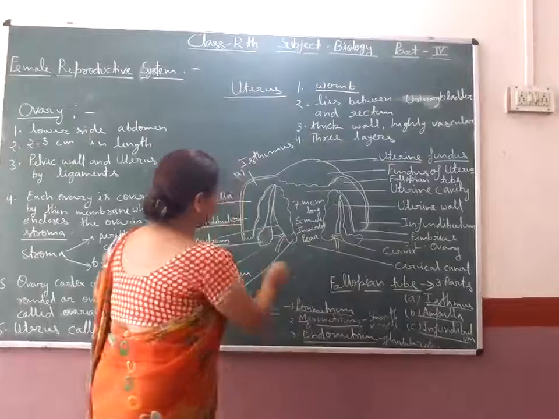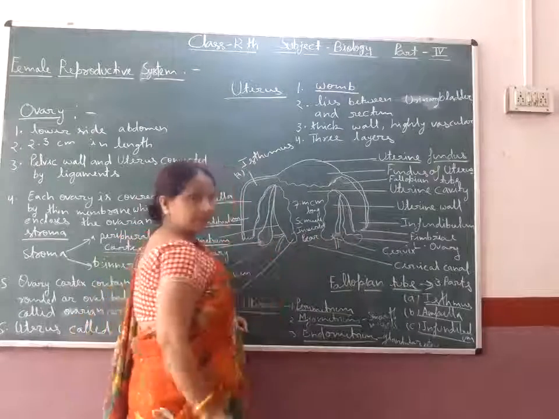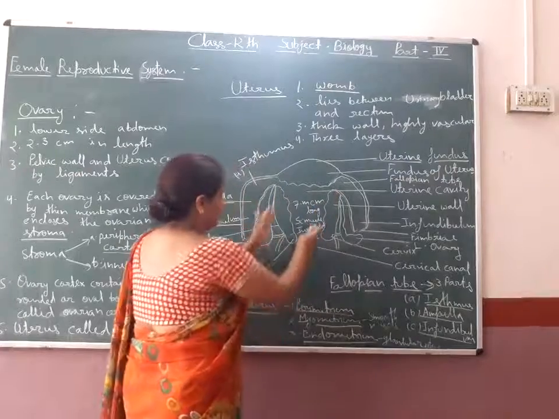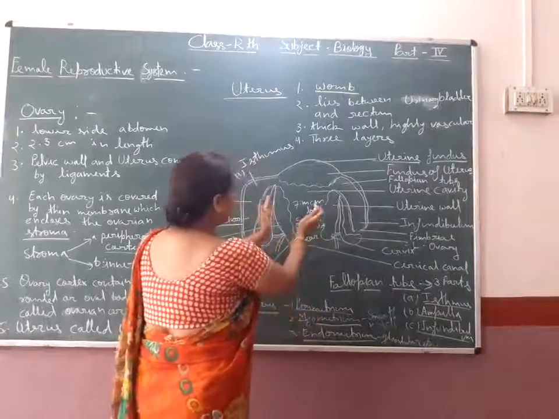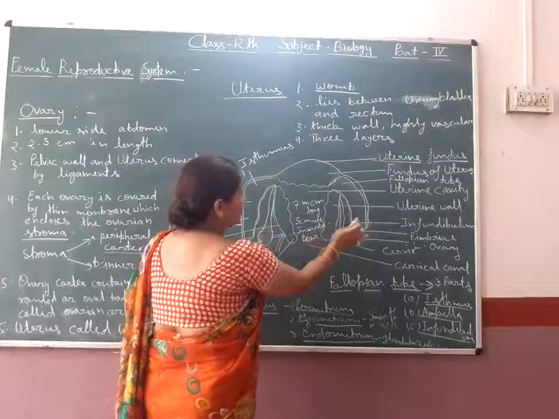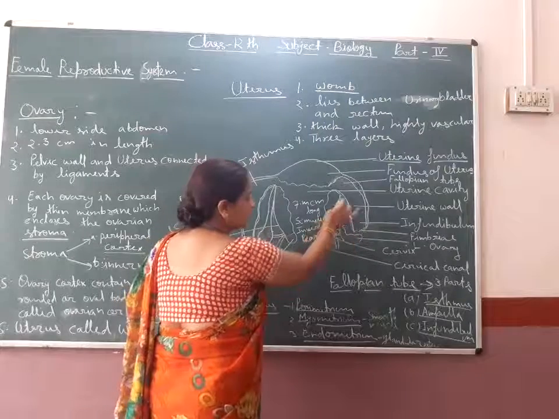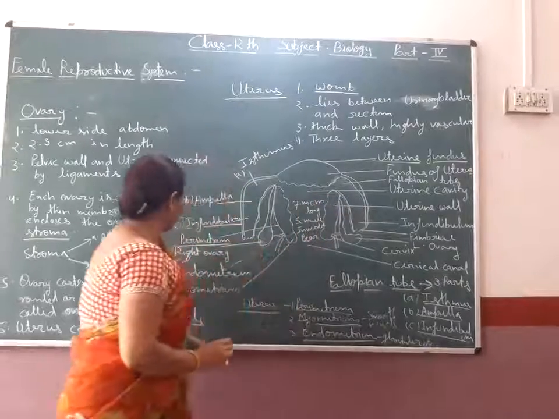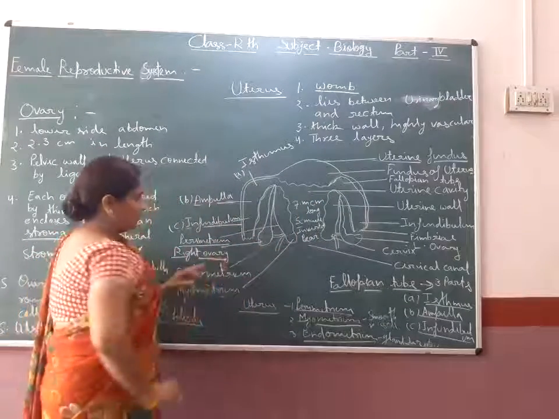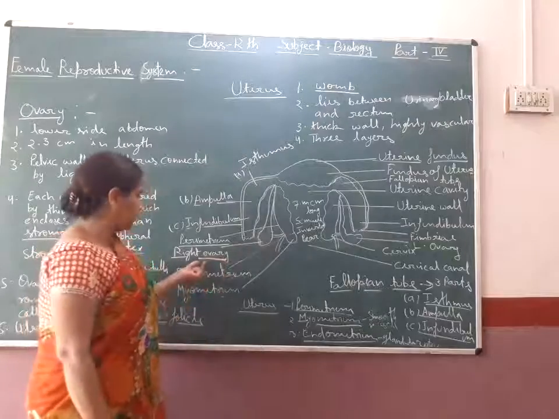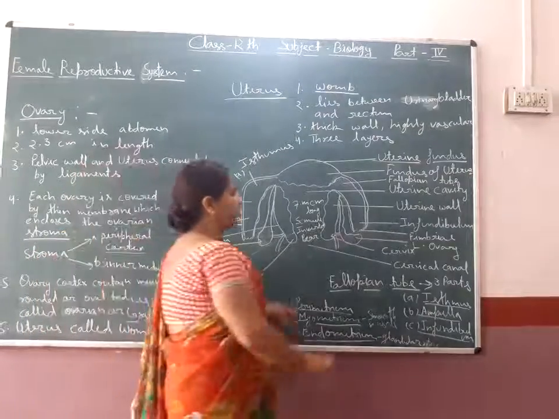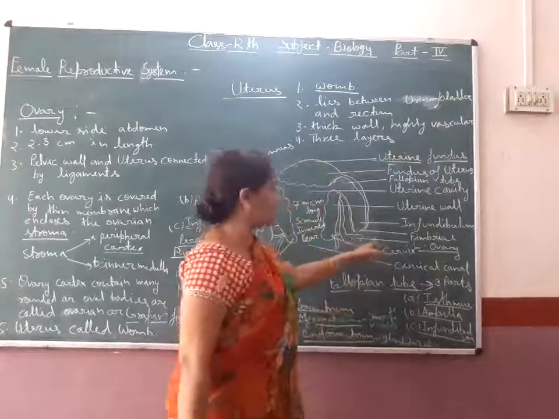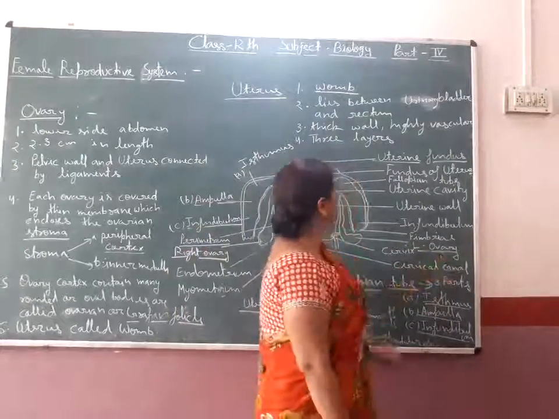A pair of ovaries is present alongside the uterus. The ovary present on the right side is called the right ovary, and the ovary present on the left side is called the left ovary.